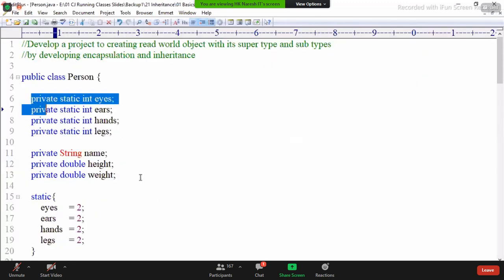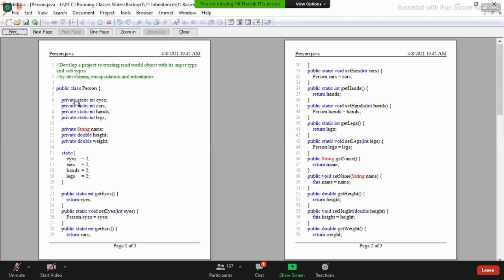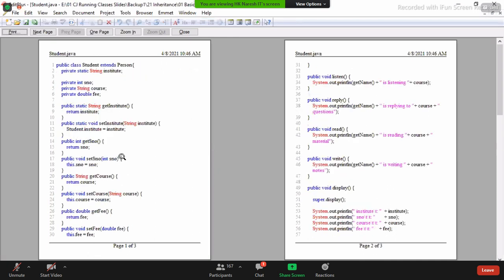In the Person class, these properties are private properties, right? Now among them, I want to use the name variable, to access the name variable in the eat method, listen method, reply method, read method and write method. I need the name variable. Can I directly write name here? No. Superclass private members, can you access them in a subclass? Not possible. Superclass private members we cannot access in a subclass.